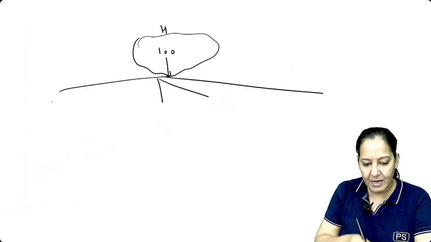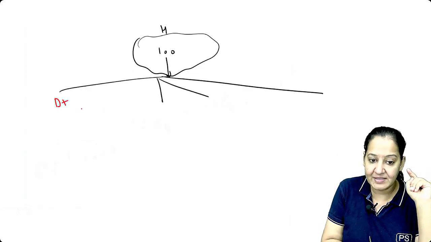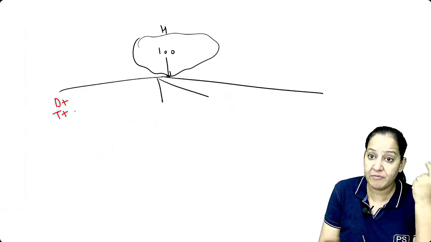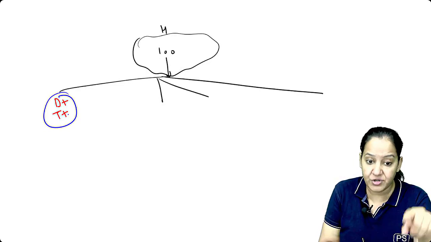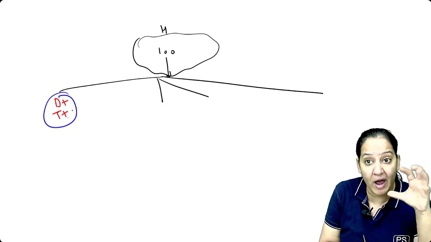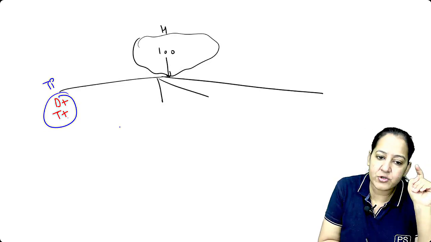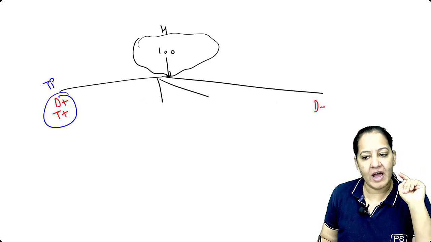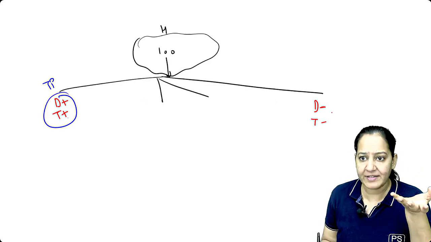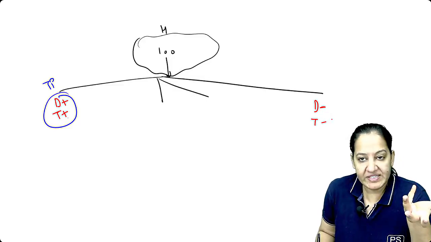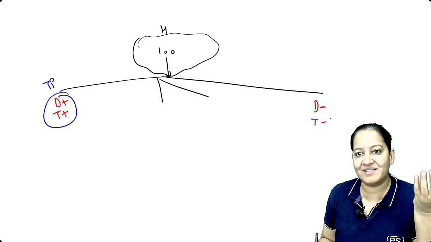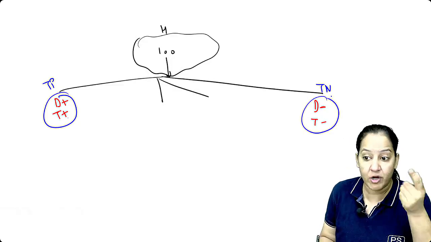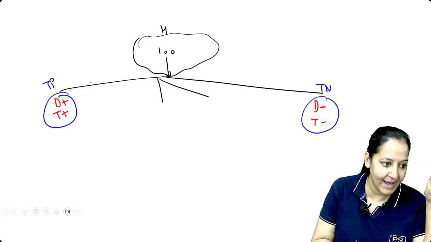Some are actually having the disease inside them. They don't know they have the disease because they don't have symptoms, and the test is also positive in them. We want that, yes. The test should detect such persons who have disease inside them. These are known as true positive. Some are the people who don't have disease inside them and the test is negative in them. We want that too. These are the real healthy. They don't have disease inside them, not even very minute, and the test is not detecting. The test is saying they are negative. So these are the true negative. True negative means these are real healthy. These are apparently healthy, these are real healthy.